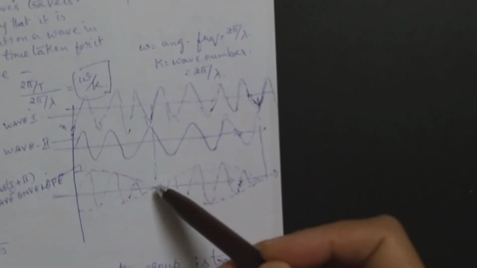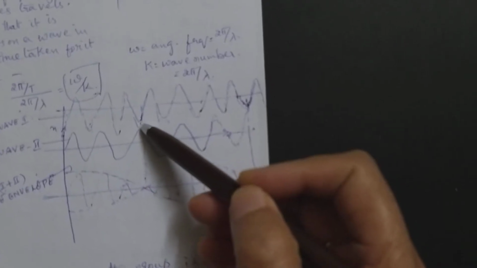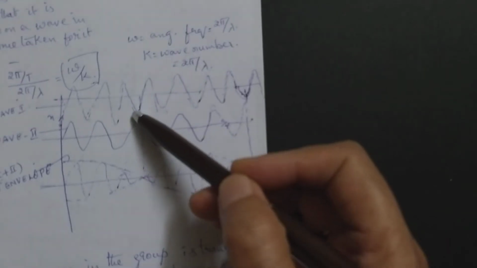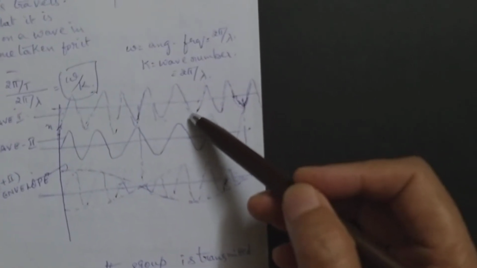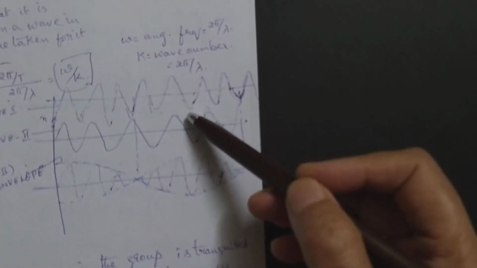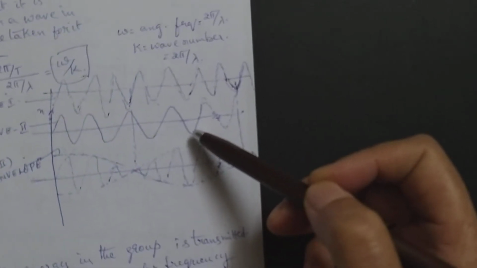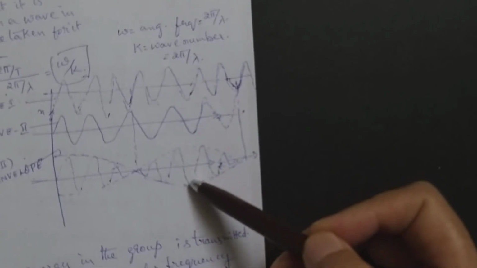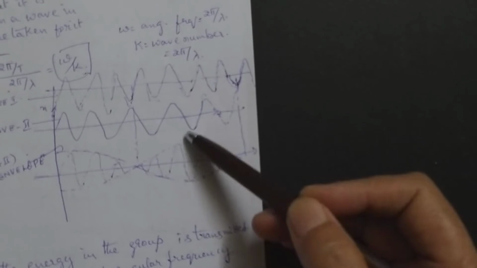See, at this point particularly, this wave is pulling the particle up, this wave is pulling the particle down simultaneously, so the total is zero. They interfere destructively here. For example, here you see this wave is pulling in one direction, and this wave is also pulling in the same direction, so they add up, and then you will have a big amplitude oscillation.